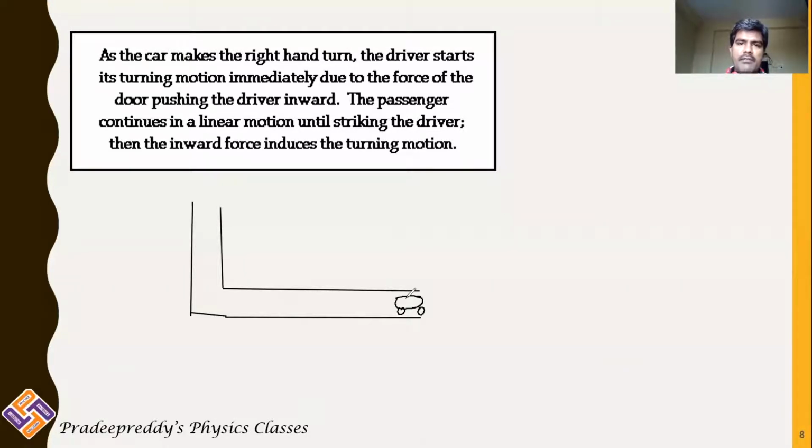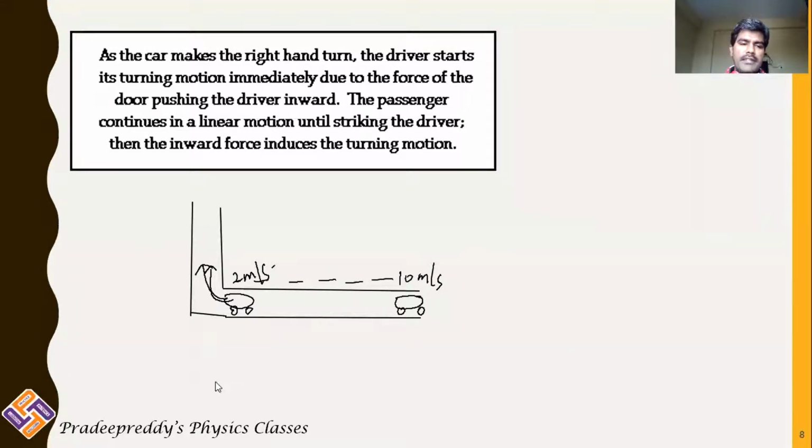So when he is moving with greater velocity, say for example, his velocity is 10 meter per second at this point, it will become slowly 9, 8, 7, 6, 5, 4, 3, 2. So when it comes here, the car's velocity becomes 2 meter per second, and with this 2 meter per second, slowly he will take the turn. So what is happening here? Slowly you are bringing inertia of motion to inertia of rest. From 10 meter per second, you are changing its velocity to 2 meter per second. You are slowly decreasing the inertia of motion effect. And after coming here, it is now changing its direction slowly, right?